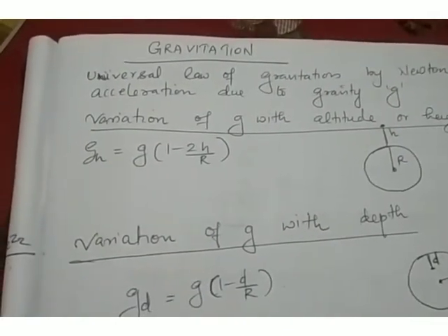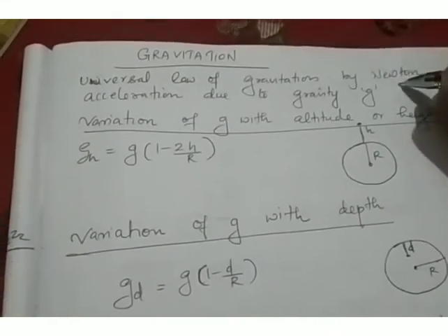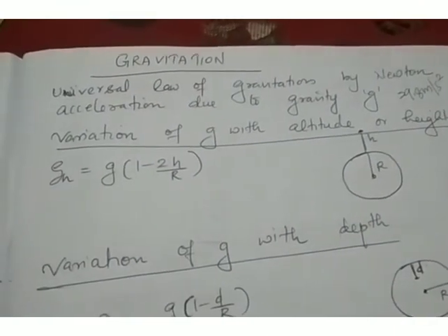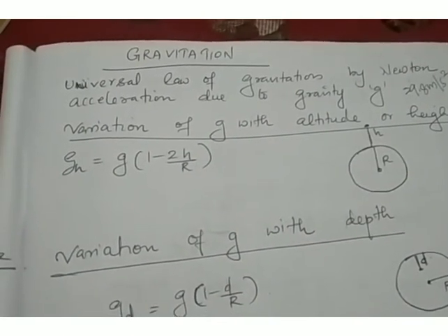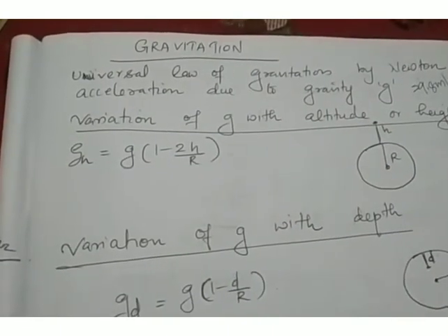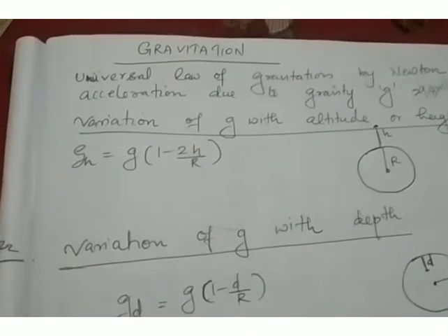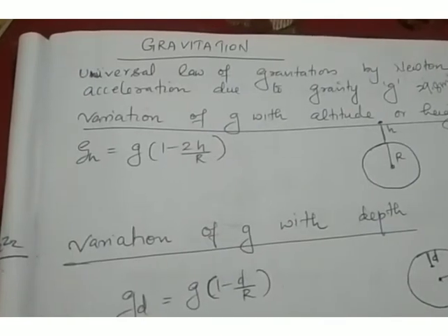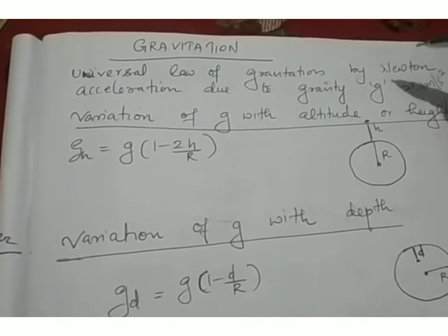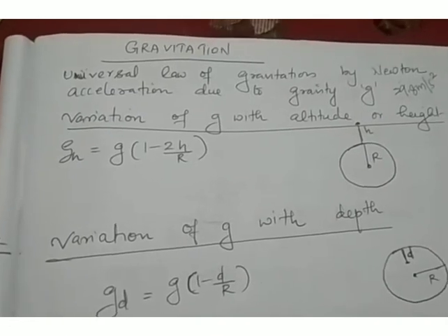Acceleration due to gravity is the acceleration experienced by a freely falling object, and this acceleration due to gravity has a constant value, that is 9.8 meter per second square. Even though we used to say that small g is a constant and it is 9.8 meter per second square, there is a small variation in the value of g as we move from poles to equator. So the value of g is greater at poles and lesser at equator. So the acceleration due to gravity, g, is not the same everywhere. There is a small variation in g as we move from polar region to equatorial region.